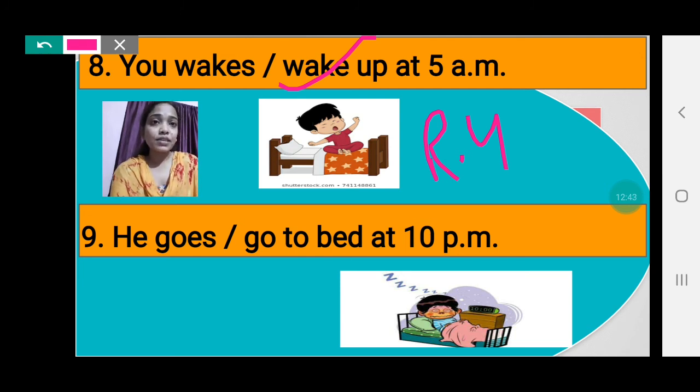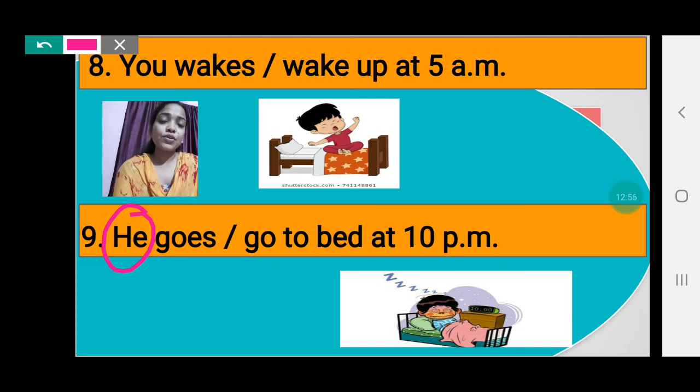Now next, question number 9. He goes or go to bed at 10 p.m. The pronoun he is there. If a verb comes after the pronoun he, we have to add s or es to the main verb. That's why we choose the first option. He goes to bed at 10 p.m.